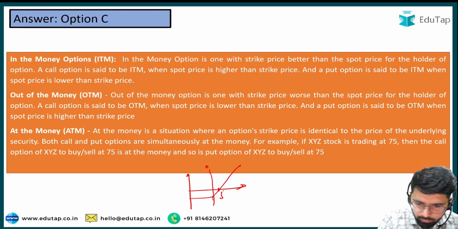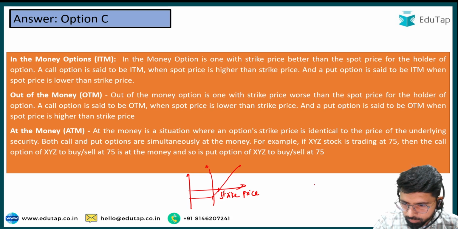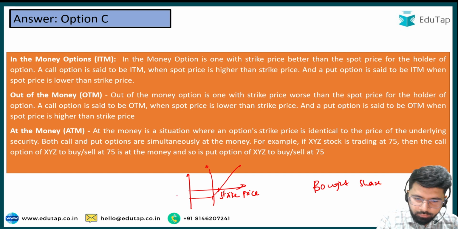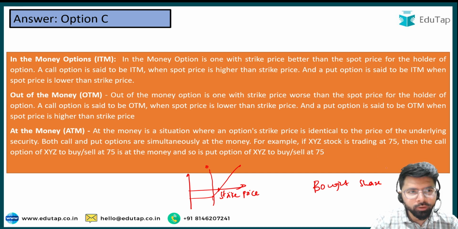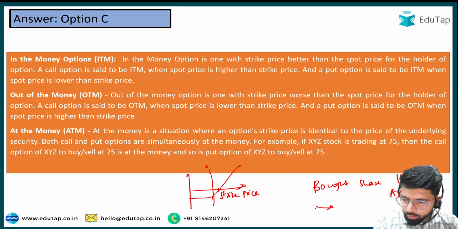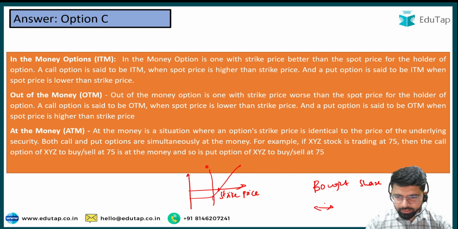Friends, this is your strike price. Assume you have bought a share. The date today is 14th April, and you realize that the prices of the shares are going to increase.